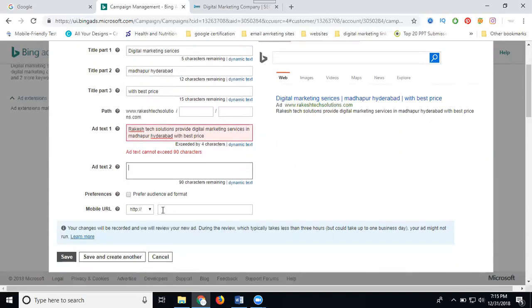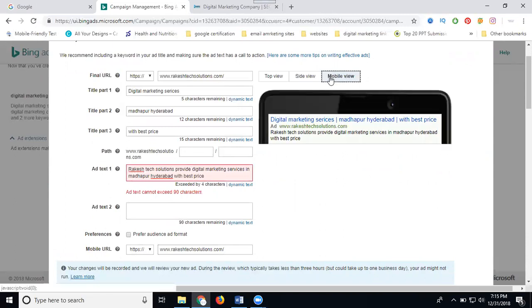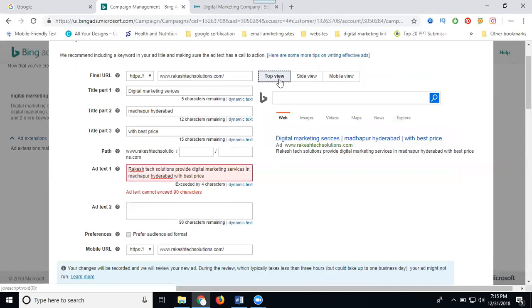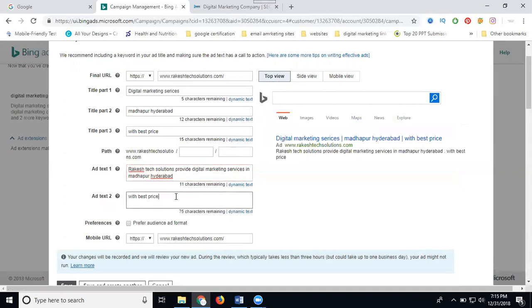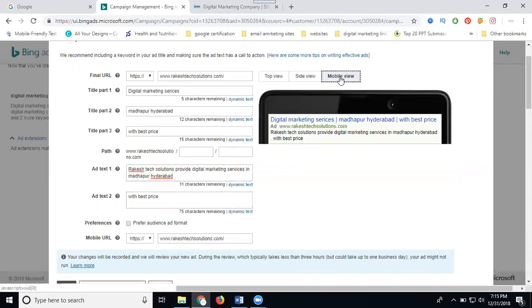Next one, my mobile URL. Same URL, nothing will be changed. Done. The ad will show for top view, side view, and mobile view. Please note down, the ad will be showing in 3 patterns: top view, side view, and mobile view.